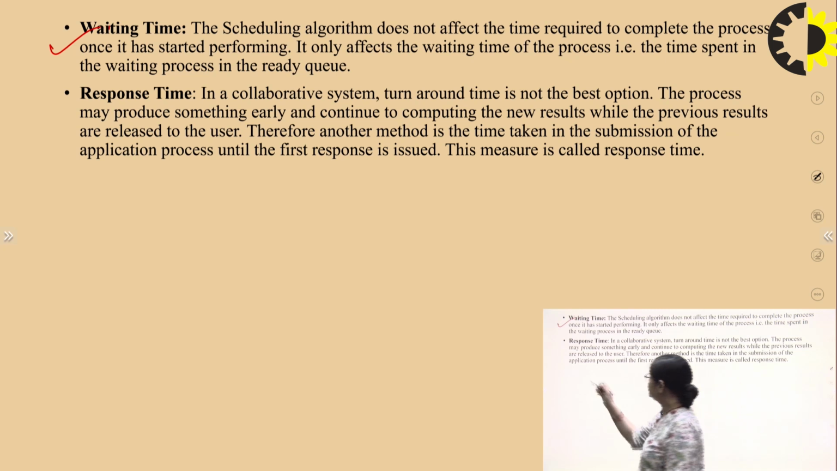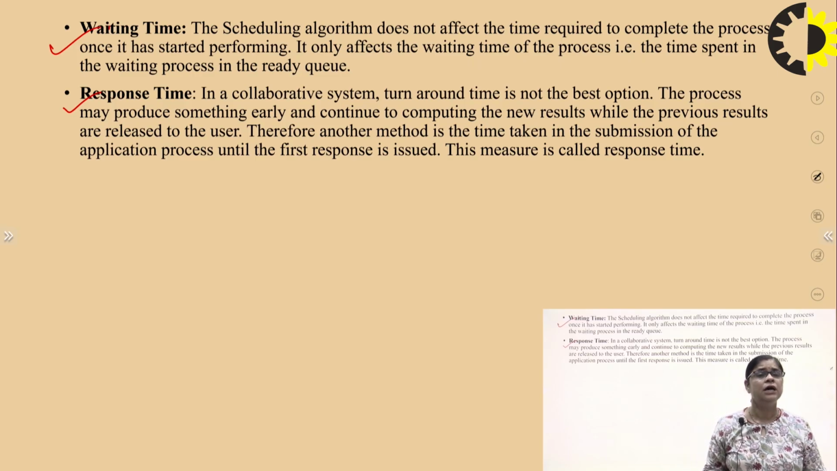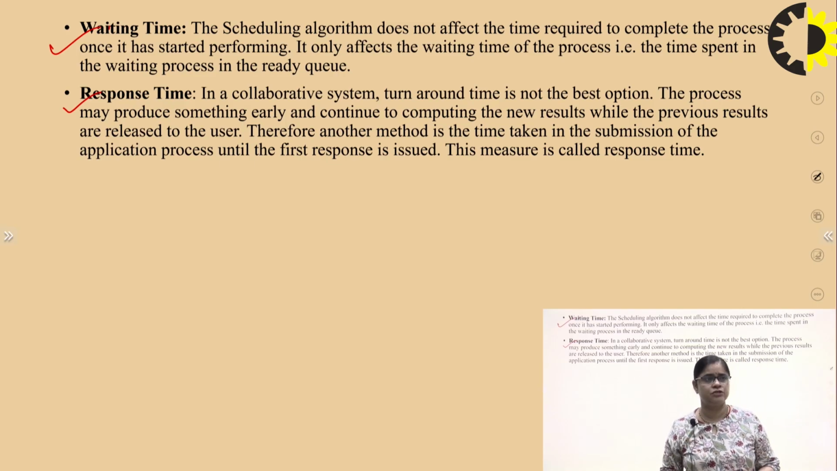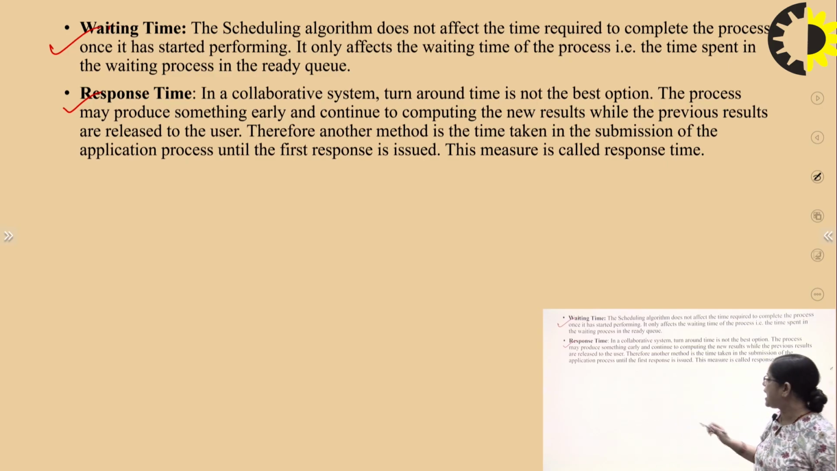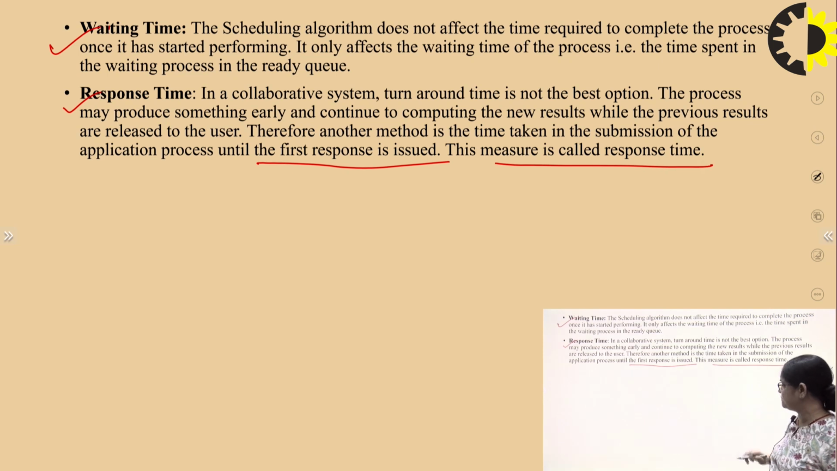Right. Now, the response time. In an interactive system, the turnaround time is not the best option because a process may produce some output early and continue computing new results while the previous results are released to the user. Therefore, another measure is the time taken from the submission of the request until the first response is issued, and this is the response time.